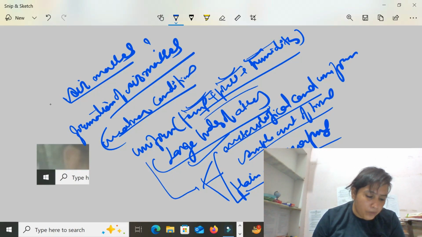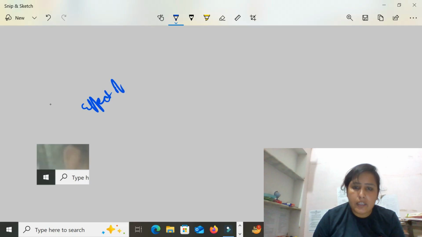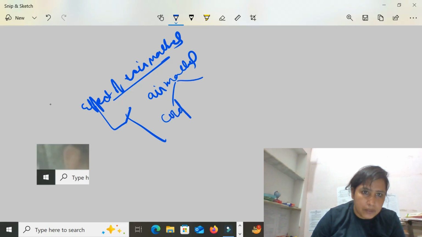So what is the effect of the passage of air masses? First, we need uniform meteorological conditions. Second, an ample amount of time. Third is plain topography. These three conditions are for the formation of air masses, with uniform temperature, pressure, and humidity. Now the next section: the effects of air masses. What are the effects of air masses?